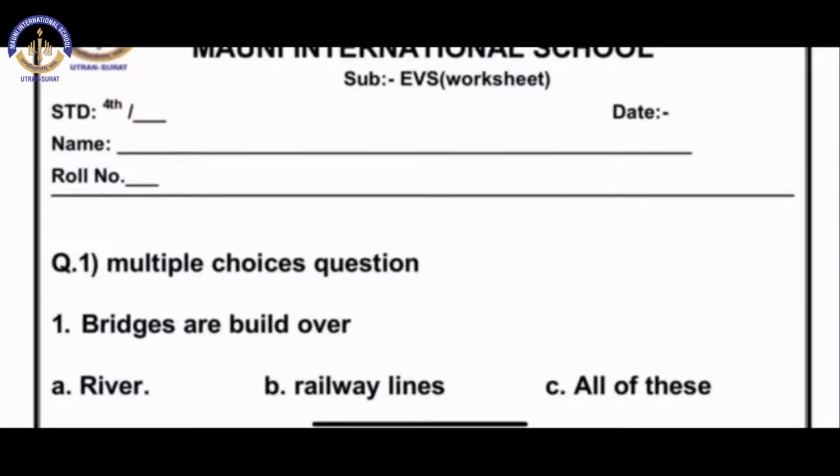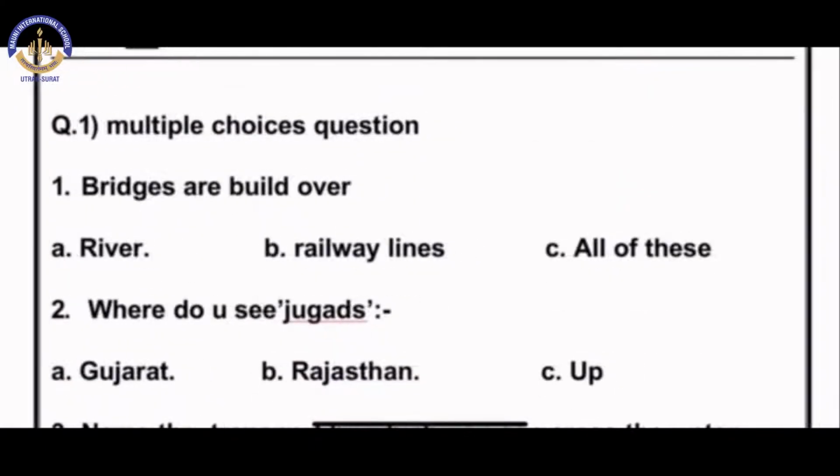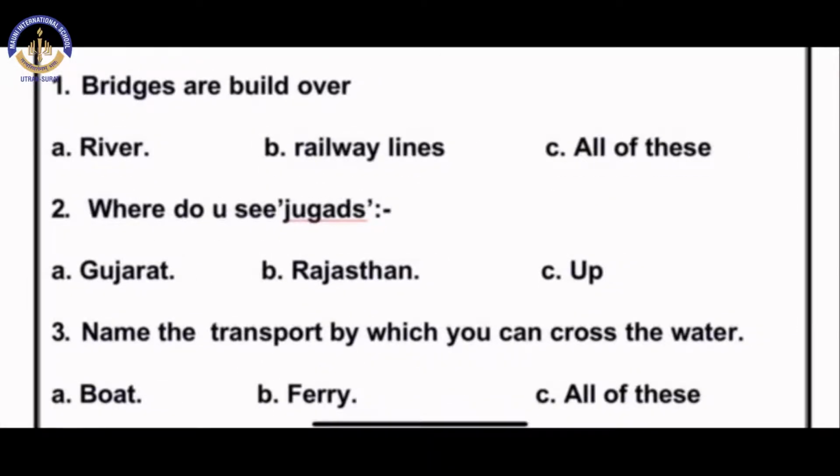Can you tell me where the bridges are built? Yes, they are built over the river and railway lines. So both A and B are correct answers. So we will write C, all of this.